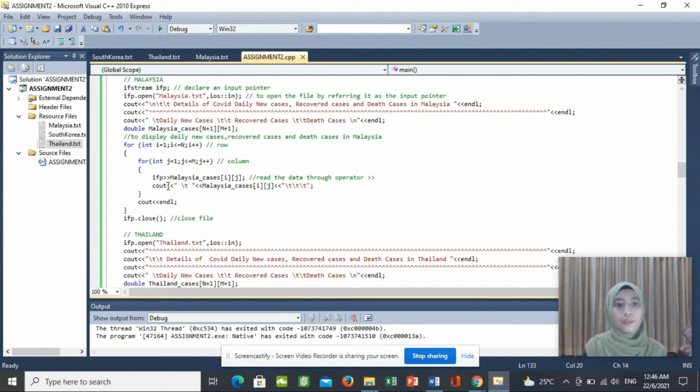And ifp >> Malaysia_cases[i][j] to read the data through the operator. i stands for the row and j stands for the column. cout << Malaysia_cases[i][j]; you want to read the data in the output when you debug. Next, ifp.close() to close the file.